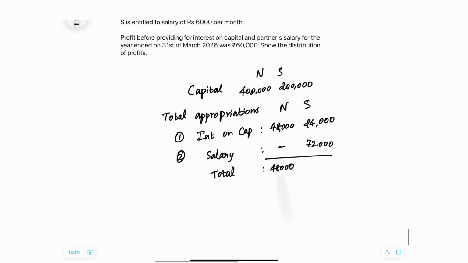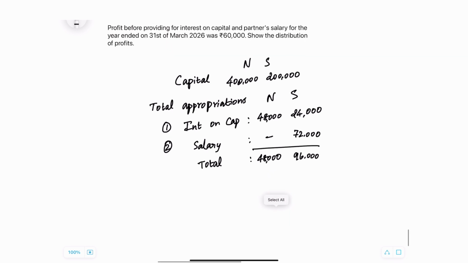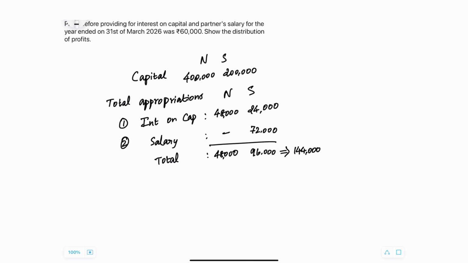So let us find out the total of appropriation for each partner and then for the firm. For partner N it is 48,000 and for partner S it is 96,000. You add 48,000 and 96,000, and it is 1,44,000. So what does this mean? This means that the firm should have at least 1,44,000 of profit for the partners to get the unrestricted amount of appropriations as specified in their original deed. The total of appropriations is 1,44,000.